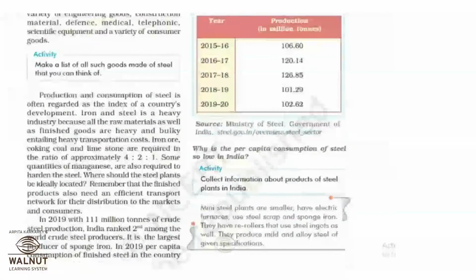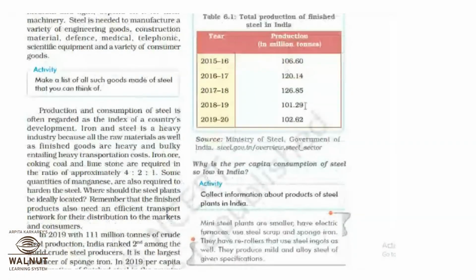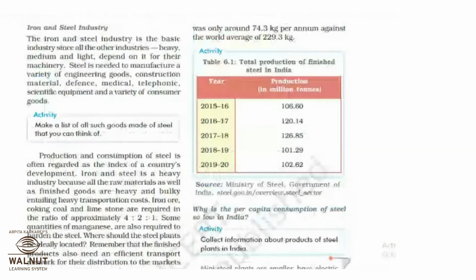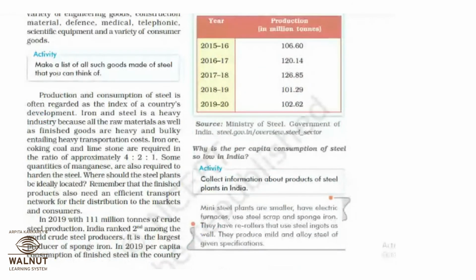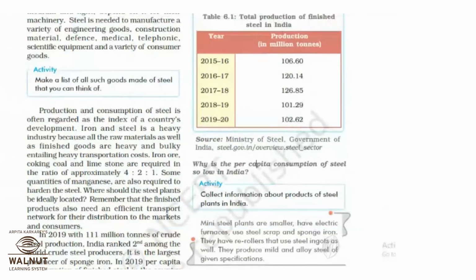That part we had to see. Okay, now this question, no? Here, can you see this table reading question? This question was asked this time in the model paper. Table reading, data reading question. And this question itself was asked. Why is the per capita consumption of steel so low in India? So why is it still low in India?